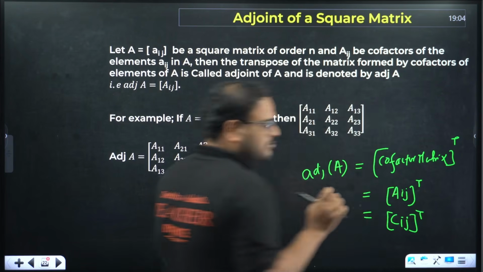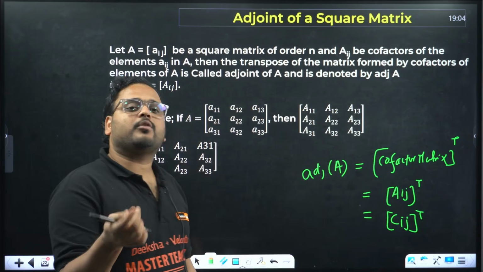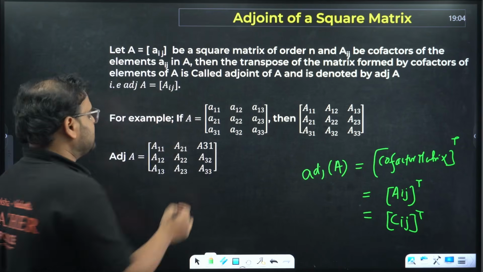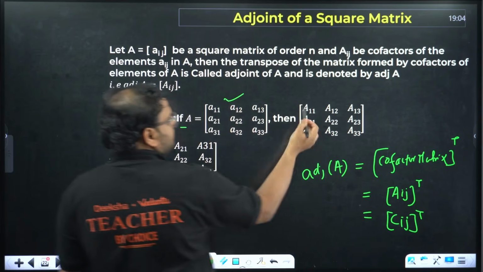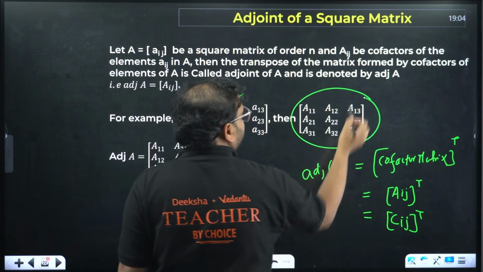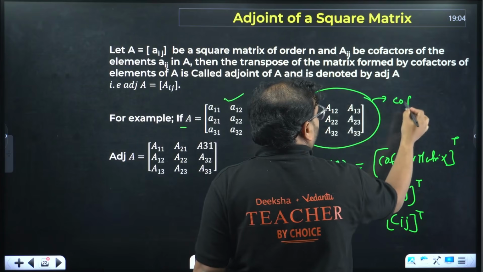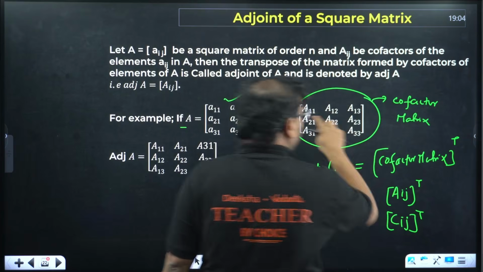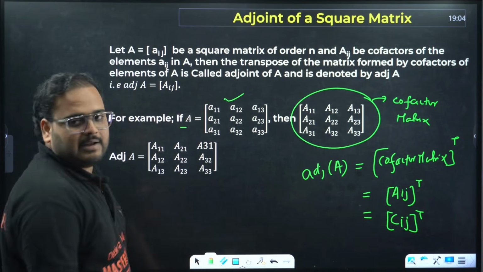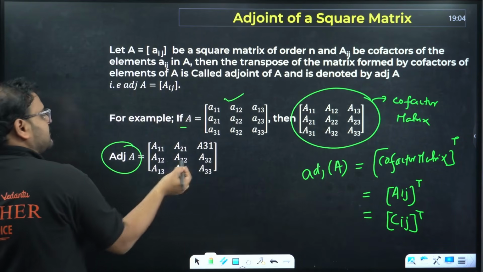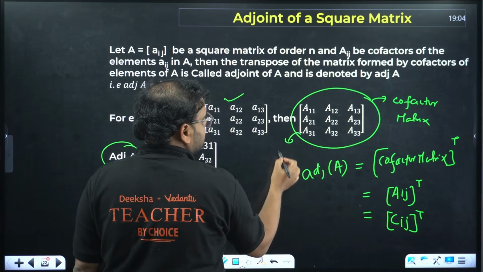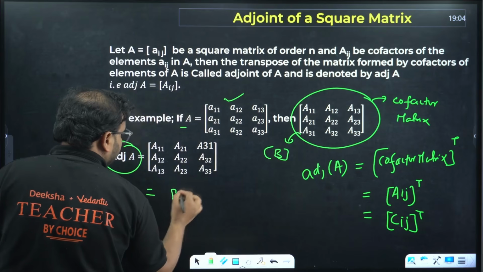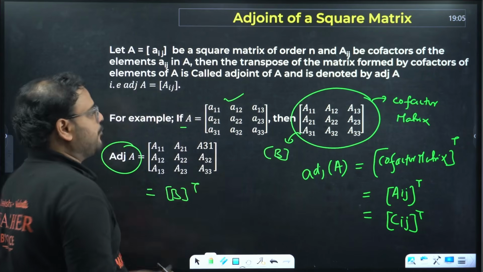So write the matrix where each element will be what? The cofactor of the positions. Okay, A11, A12 like that. This is the element form. What is this? This is the cofactor matrix. A11, A12, A13. And what is this? Can you see that? If I call this matrix B, then this is nothing but B transpose. Let me verify for you.